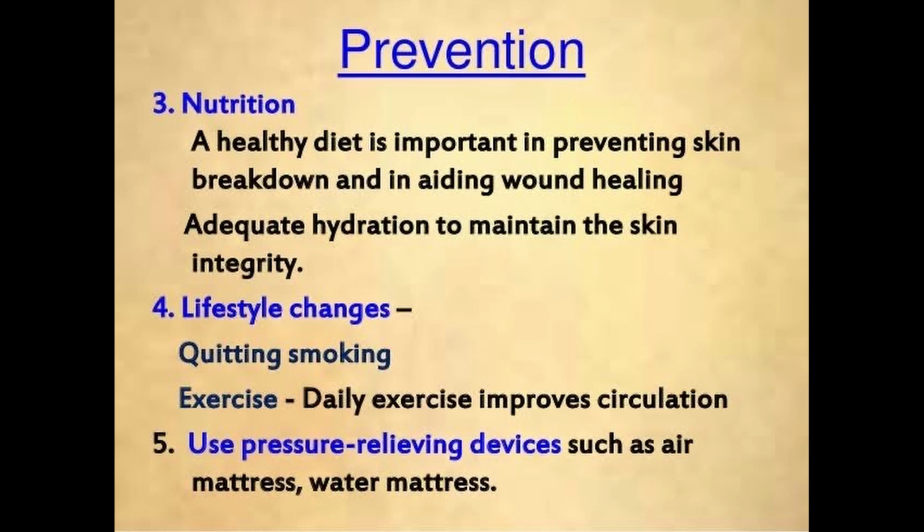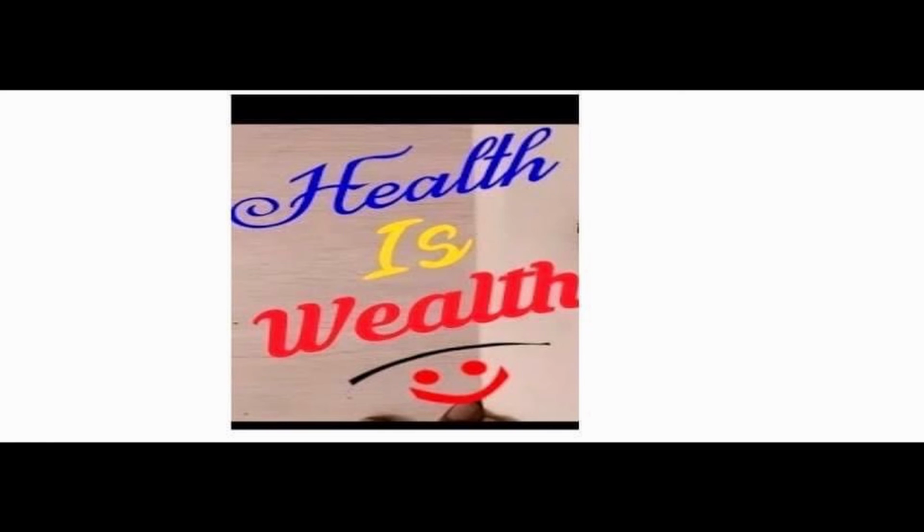Fourth one is lifestyle changes: quitting smoking, and exercising daily, because a daily exercise program improves circulation. Fifth one is using pressure relieving devices such as an air mattress or water mattress. So these are the preventions for the bed sore.